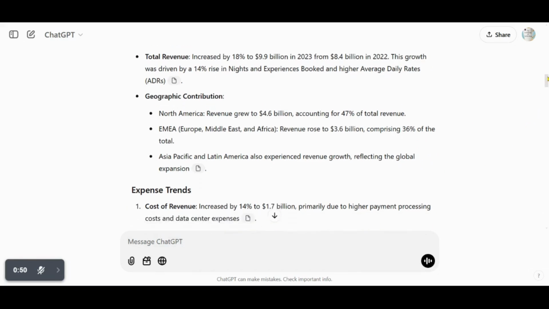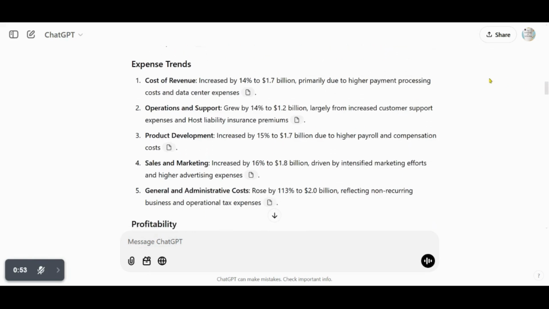Expense trends. Cost of revenue increased by 14% to $1.7 billion, primarily due to higher payment processing costs and data center expenses. Operations and support grew by 14% to $1.2 billion, largely from increased customer support expenses and host liability insurance premiums.